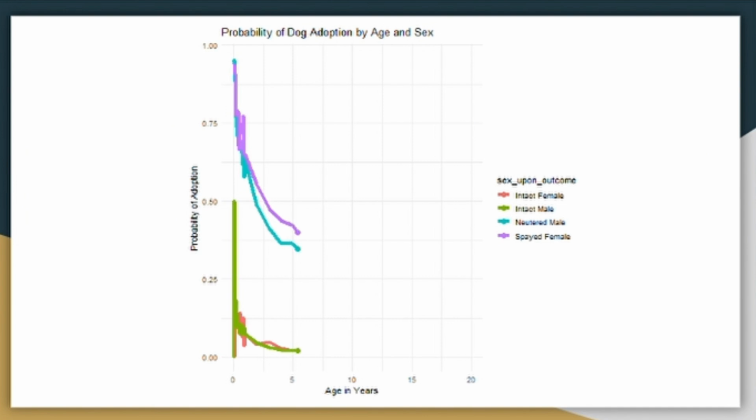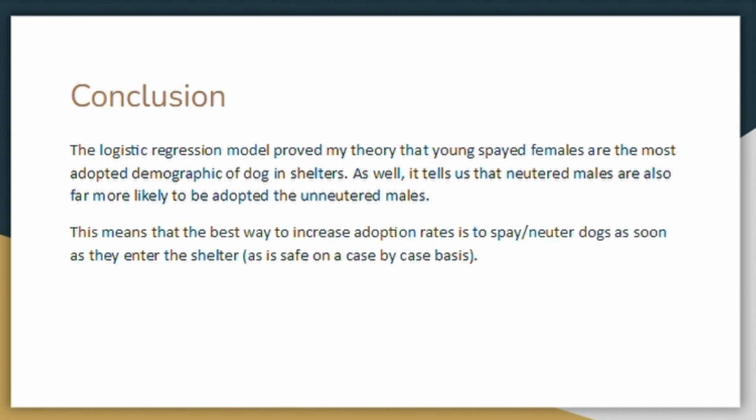This once again is the model at the very end of my simulation. I'm pretty happy with how it turned out. And it seems that the highest demographic of adopted dogs are extremely young and spayed and neutered. In conclusion, my logistic regression model proved my theory that young spayed females are the most adopted demographic of dogs in shelters. As well, it tells us that neutered males were also far more likely to be adopted than neutered females and males. This means that the best way to increase adoption rates is to spay and neuter your dogs as soon as they enter the shelter, as is safe on a case-by-case basis.